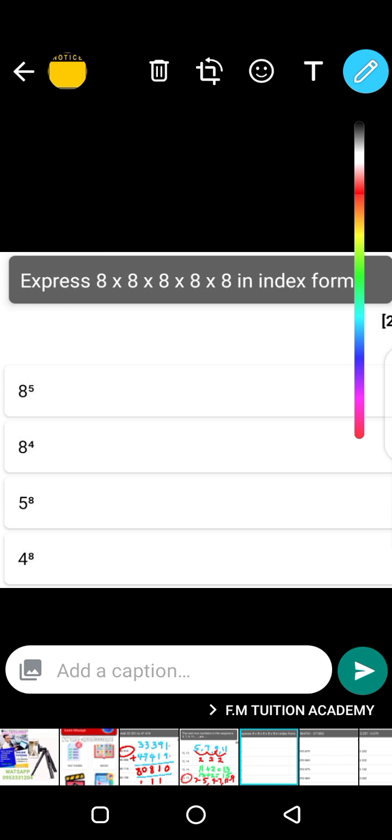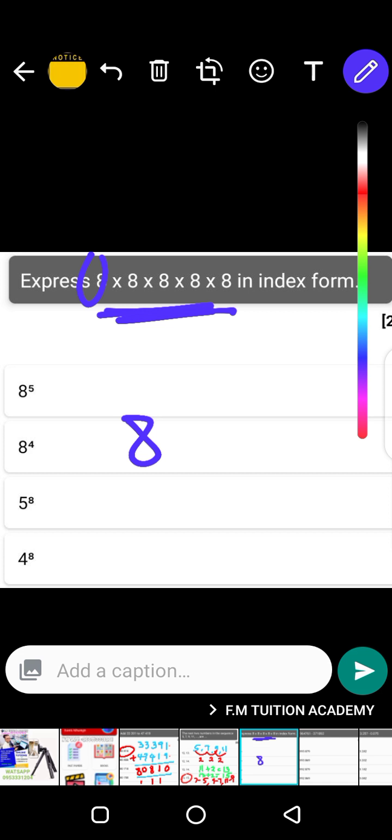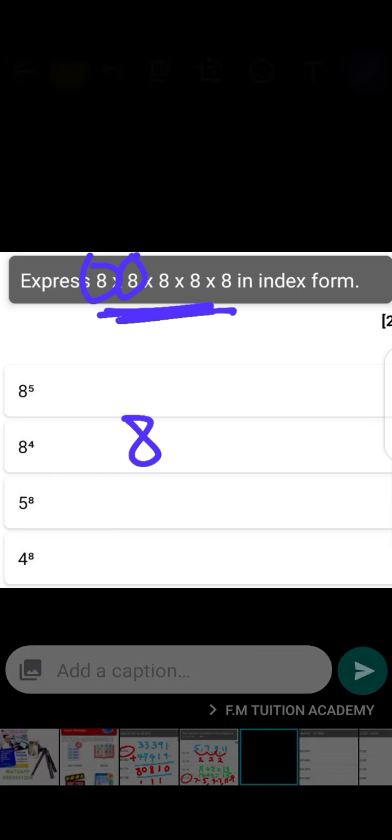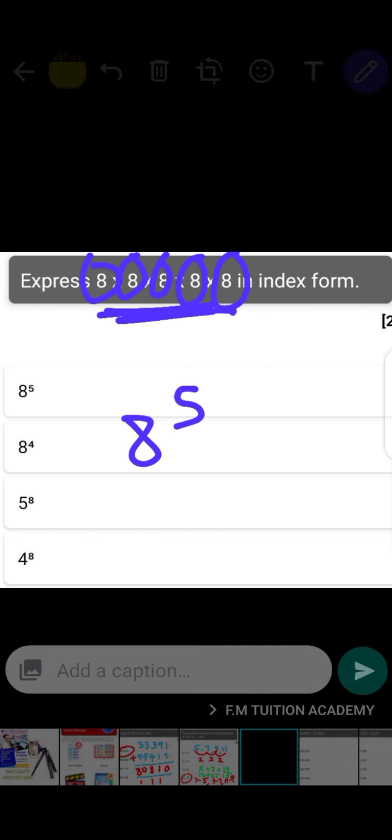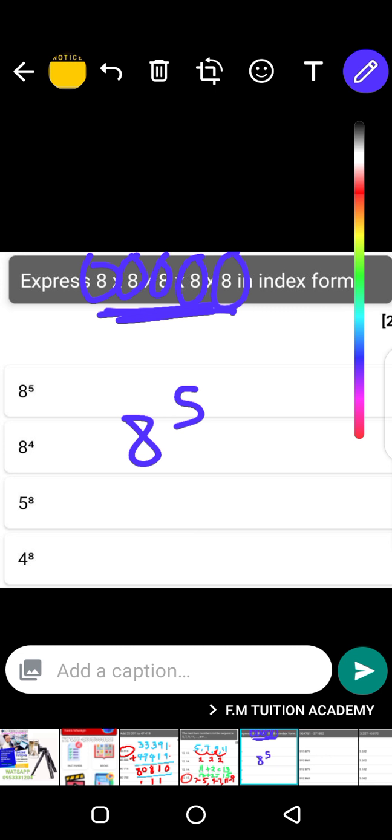Here they're asking us to write this in index form. The first thing you do when they give you something like this is bring your 8 there, and then count how many 8s we have. 1 is the first 8, 2 second 8, 3 third 8, 4, and then 5. So it's 8 to the power 5, because the 8s are 5.